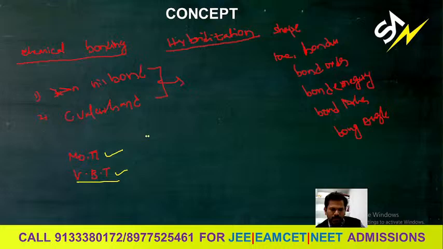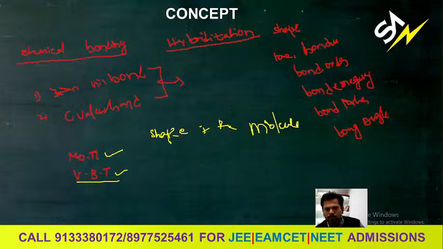Shape of the molecules, you know that. Most of the time they will ask how many types of bonds and which type of bond in this compound. Then for hybridization, and then molecular orbital theory. These are most important.